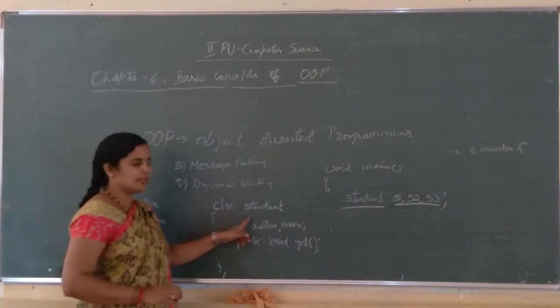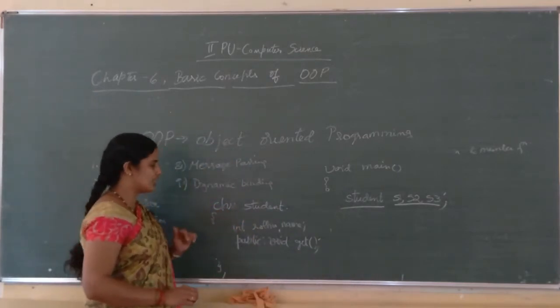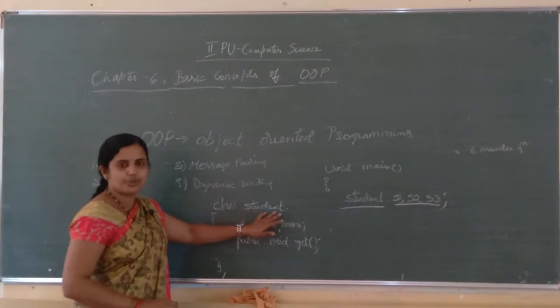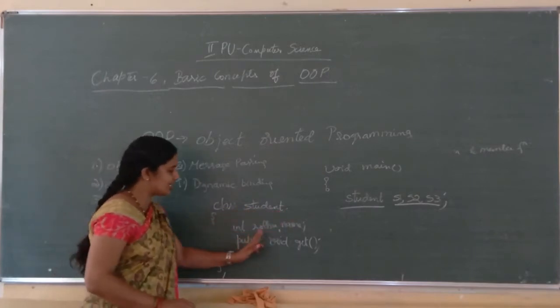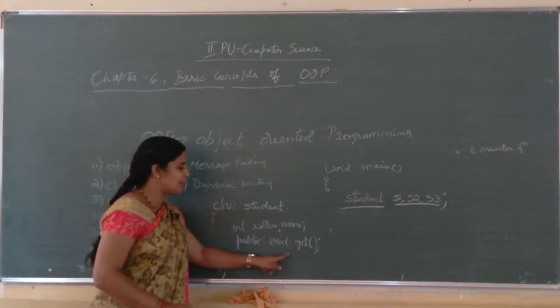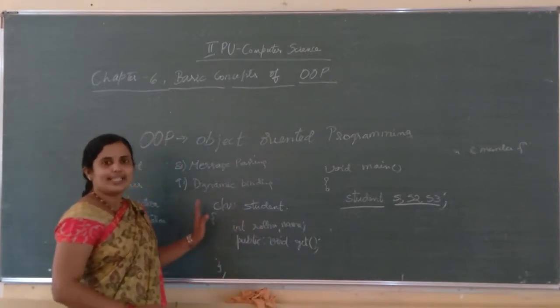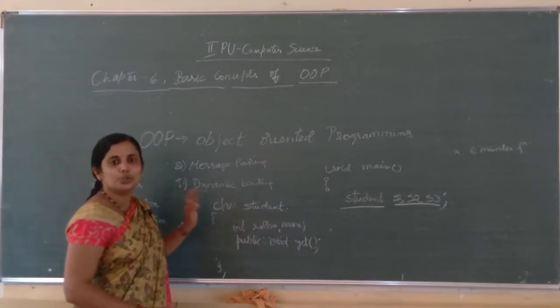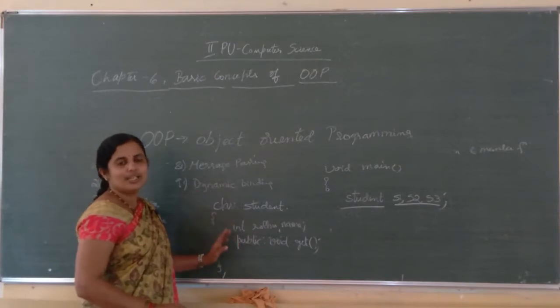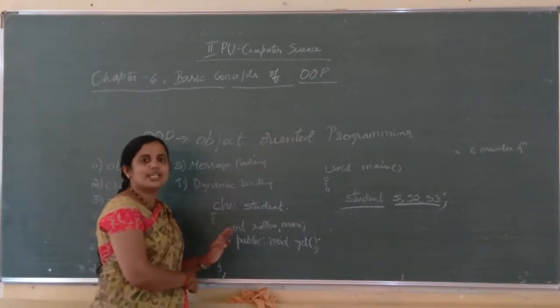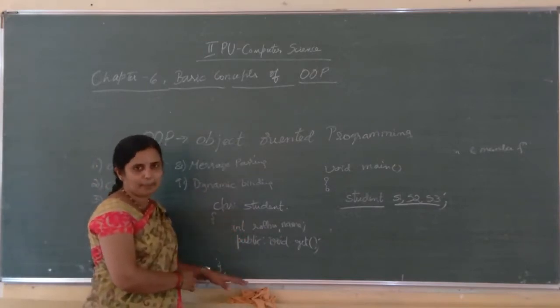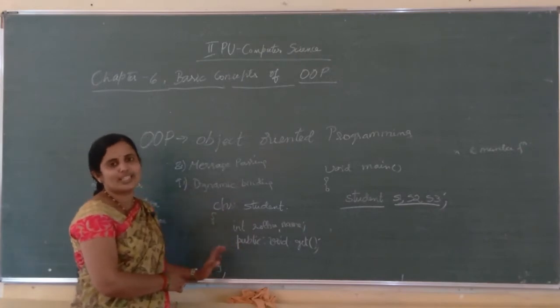Class holds data members and member functions. Here, class student is a class. It holds data members, roll number, name, and member function void get. And here, class is known as a user defined data type.